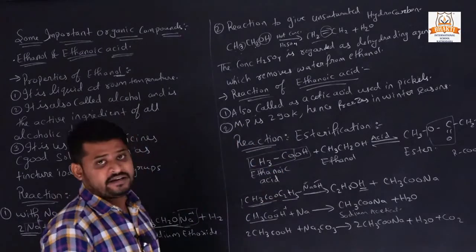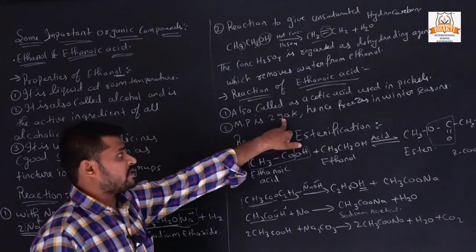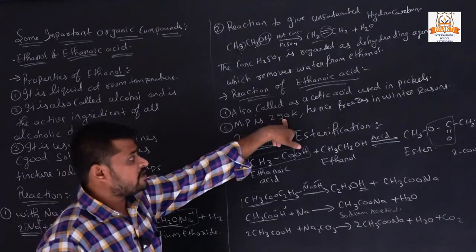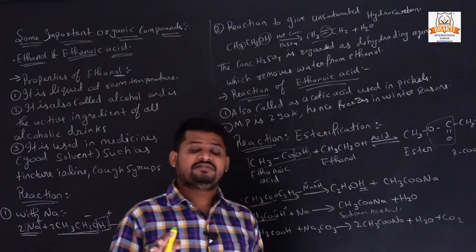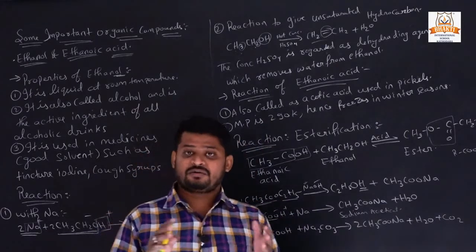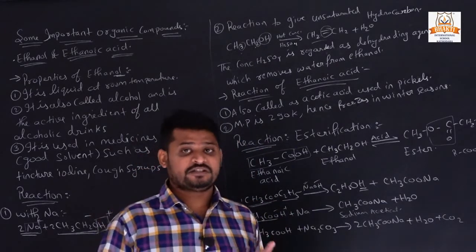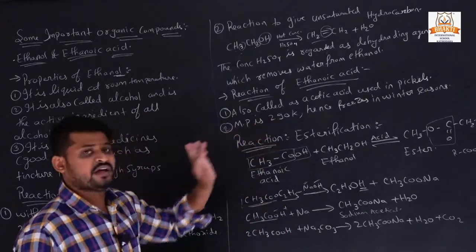Now the melting point of ethanoic acid is 290 Kelvin. That's why in the winter season, ethanoic acid mostly freezes, and in closed places it will freeze. Why? Because it has a low melting point, 290 Kelvin.